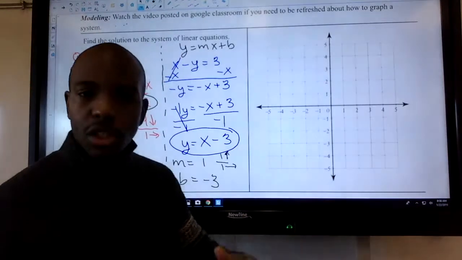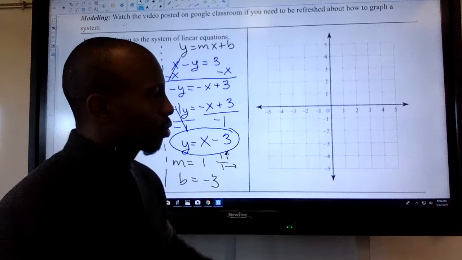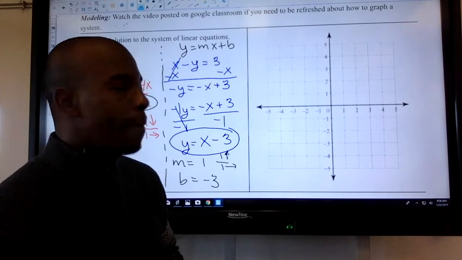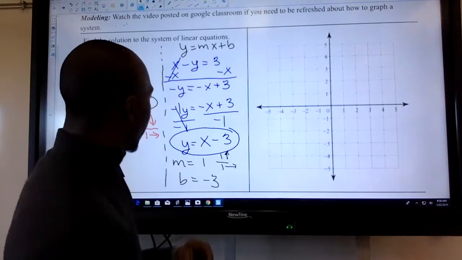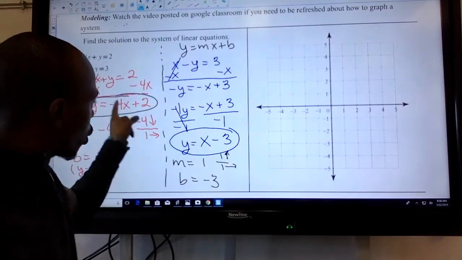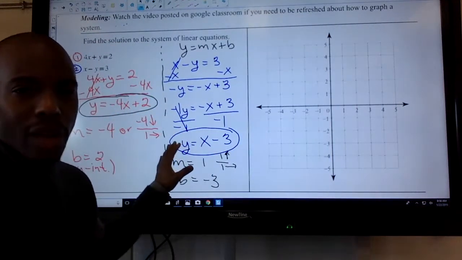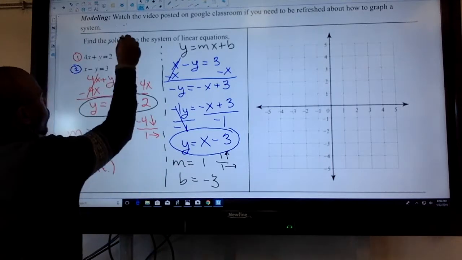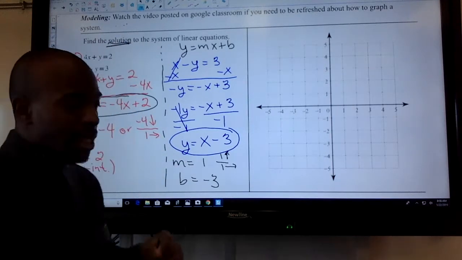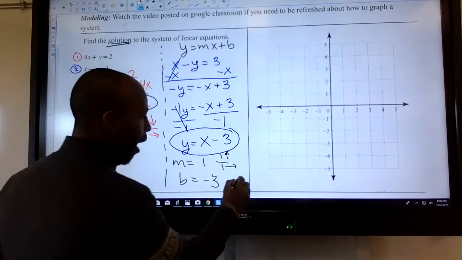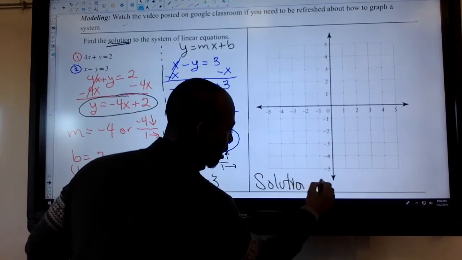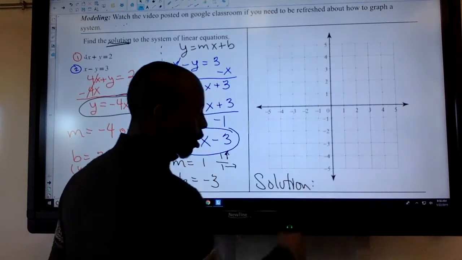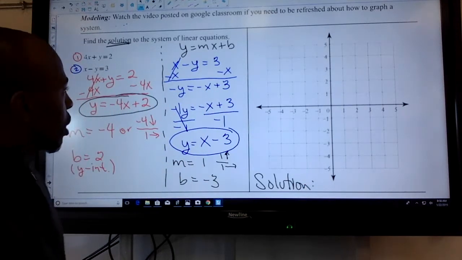If this seems easy to you, you can fast forward it. I'll try to graph them as quick as I can. But make sure that we see that they cross. That's what we're looking for. So this is not our answer. Even though I circled the two equations, that's not what they're asking you for. They're asking you for the solution. So when it's all said and done, we should write what the solution actually is, and that's what we should be circling. So let's go graph them.